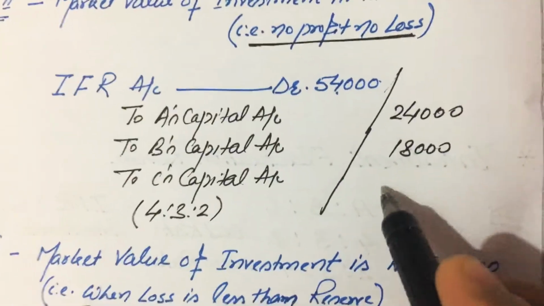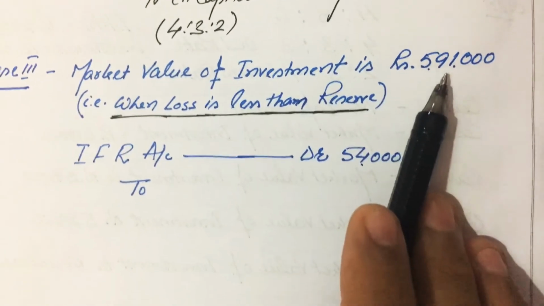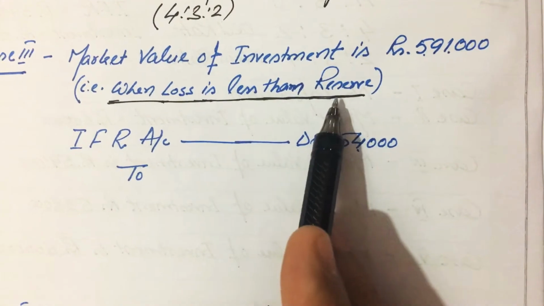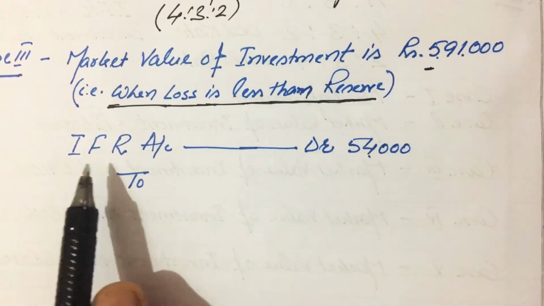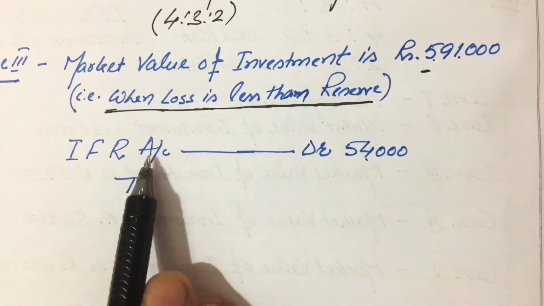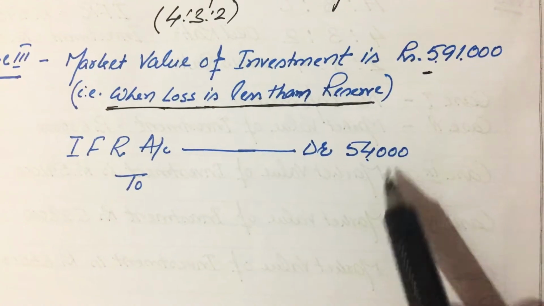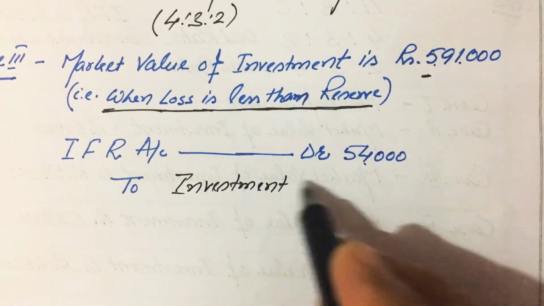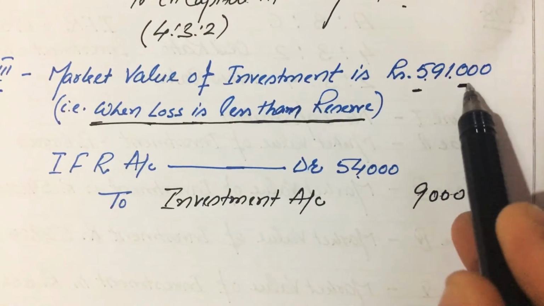18,000, and 12,000. Now case 3, when the market value of investment is rupees 5,91,000, that is when the loss is less than the amount of given reserve. In this case, the loss in the value of investment will first be charged from the investment fluctuation reserve. The entry will be investment fluctuation reserve account debit 54,000 to investment account 9,000 rupees, that is the loss, 6 lakh minus 5 lakh 91,000.